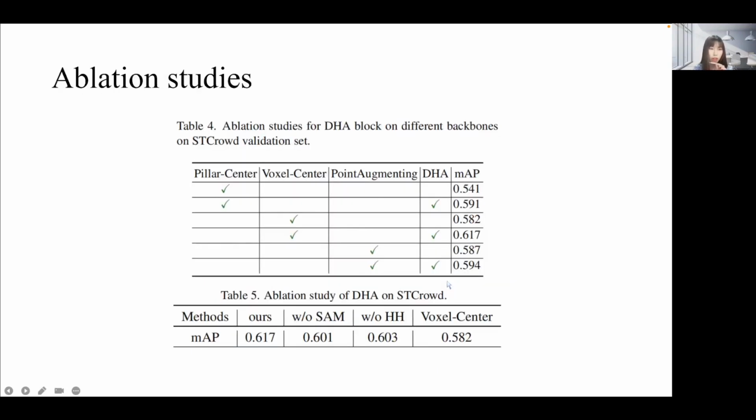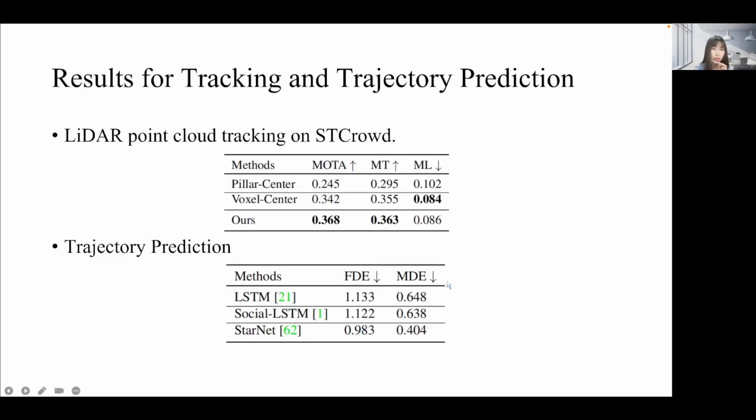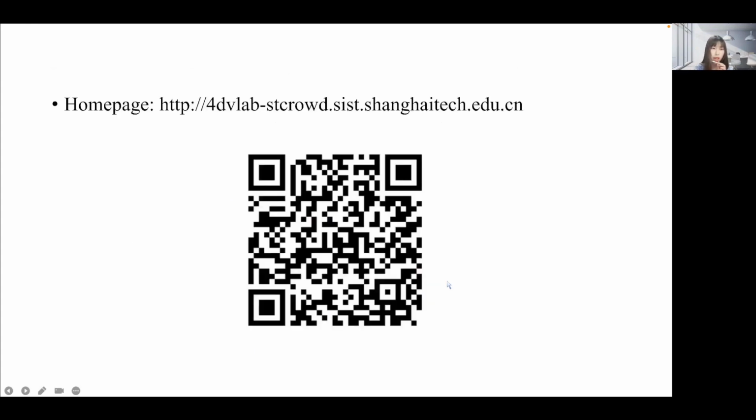We perform application experiments on various backbones and get different improvements. These are the baseline results on the tracking and prediction tasks. This is our dataset homepage. The following challenge will be open and we welcome you to participate.